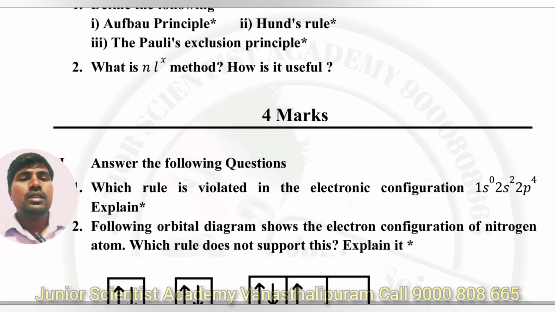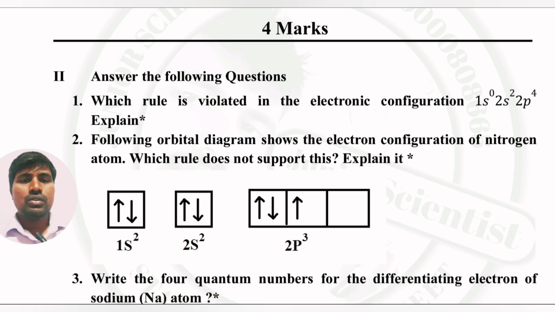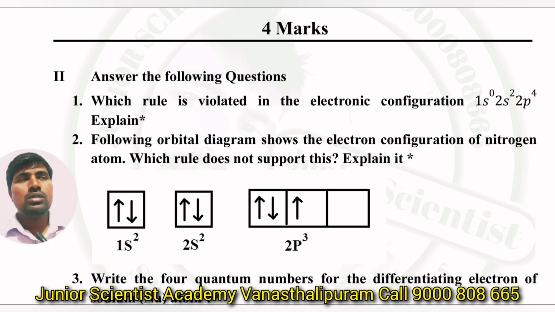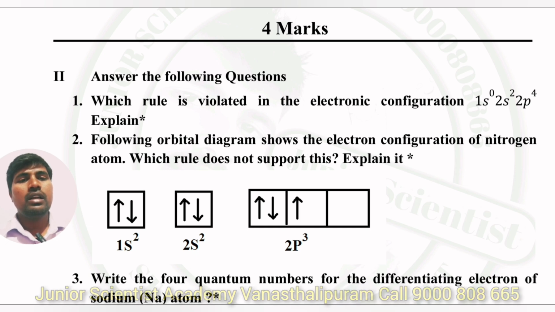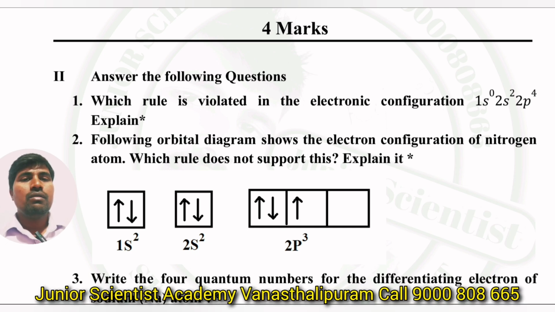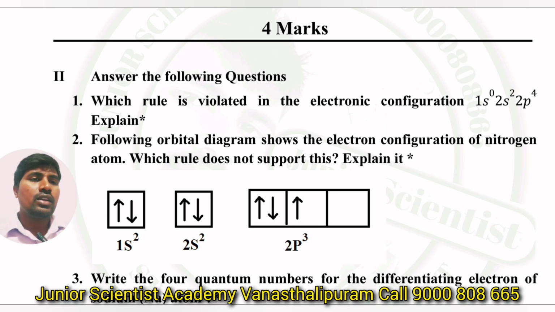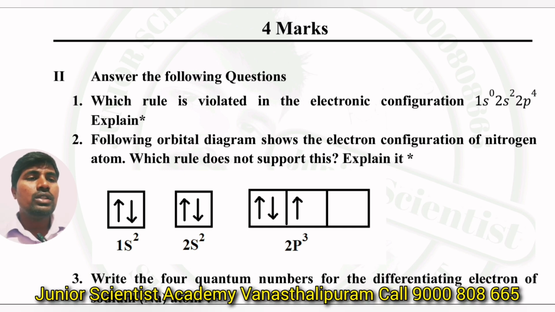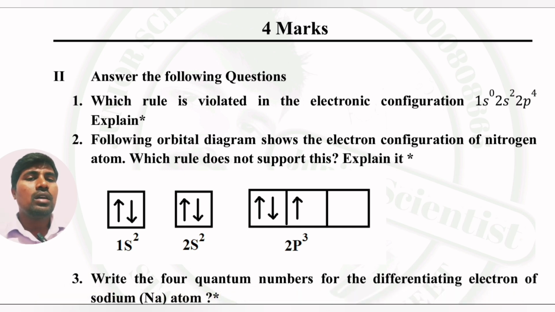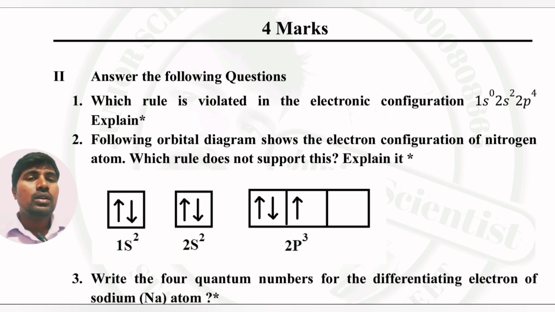Next, here are 4 marks questions, very, very important 4 marks questions. These three rules, violation of these three rules. Okay, they will ask miscellaneous questions like this. First question: which rule is violated in the electronic configuration? A configuration is given, which rule is violated? Aufbau principle, or Hund's rule, or Pauli's exclusion principle?